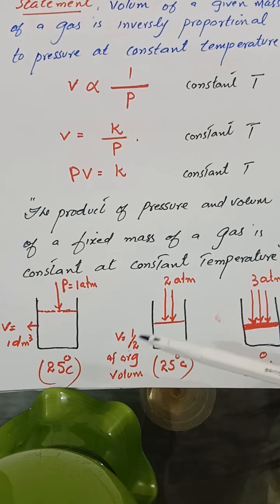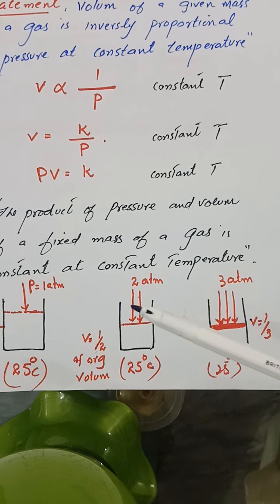If the pressure increases 3 times, then the volume remains 1/3 of the original volume by keeping temperature constant. So in all these experiments, the temperature and amount of the gas remain constant. Now when we increase the pressure, the volume correspondingly decreases.